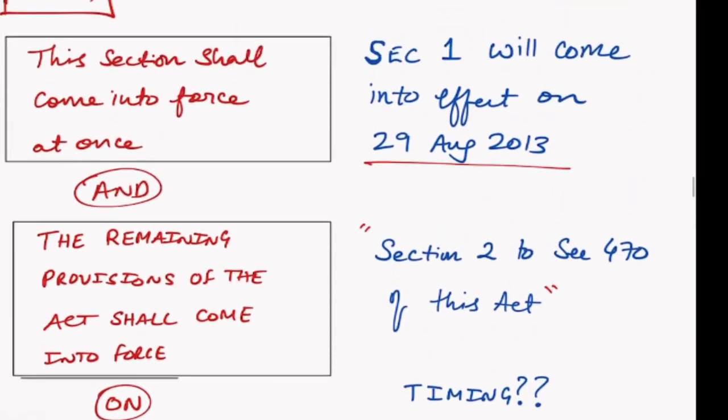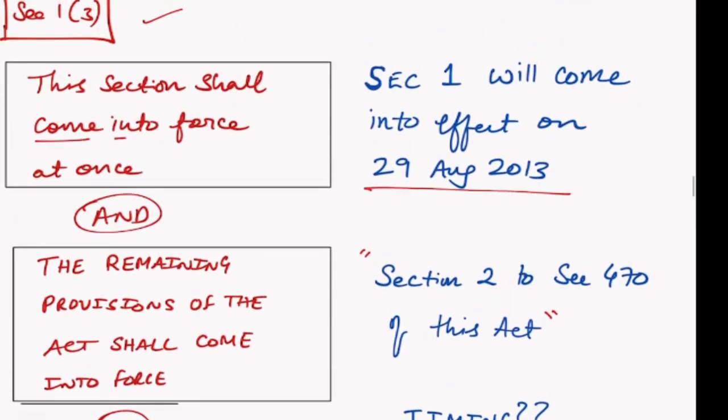Right? So the important word for us here is come into force. That means when is it applicable for all the companies? When should companies follow it? That is important. Come into force means from when should the companies follow it? There are 470 sections in the Companies Act. Should we follow all the sections from 29th August 2013? Just think for one moment. Should we follow all the sections of Companies Act 2013 from 29th August 2013? Just think, by whatever we have done so far, the concepts which I have told you. The answer is no.